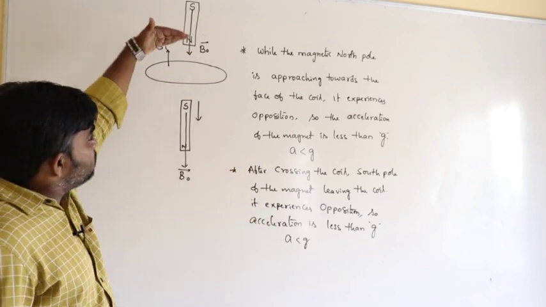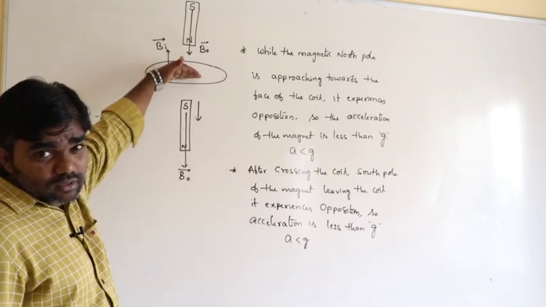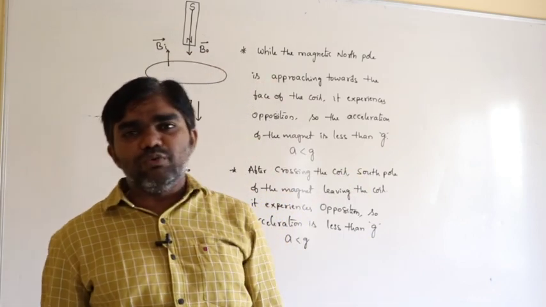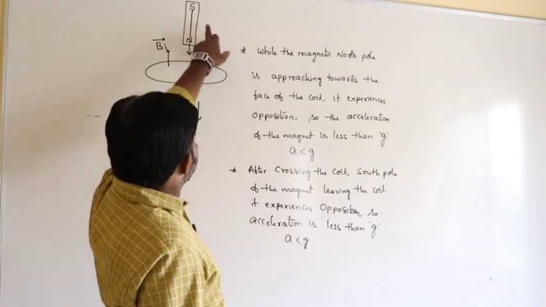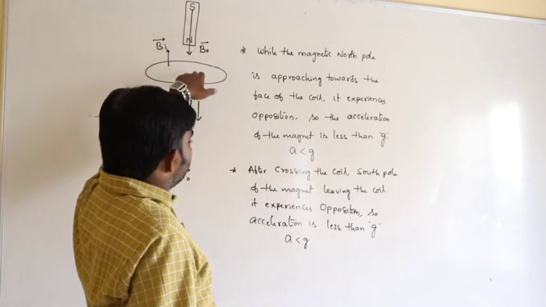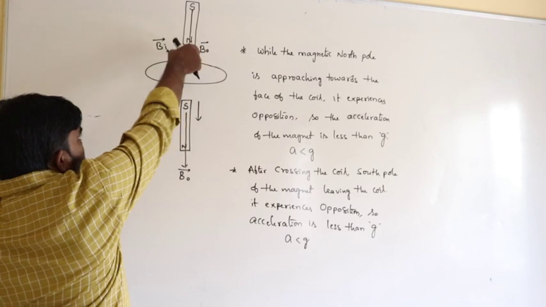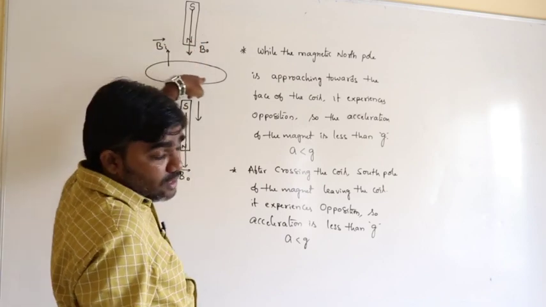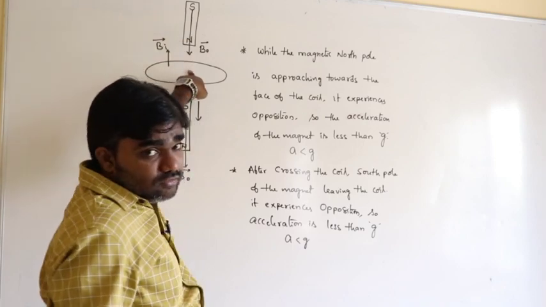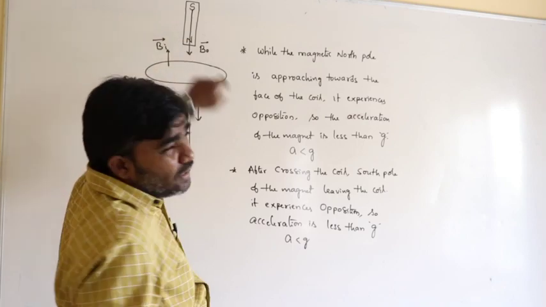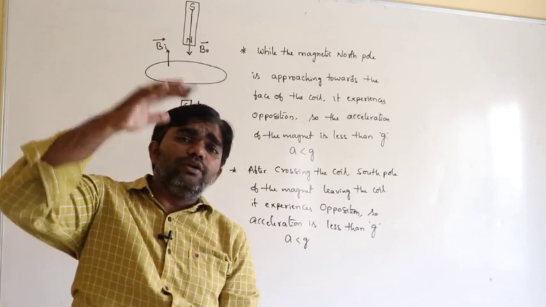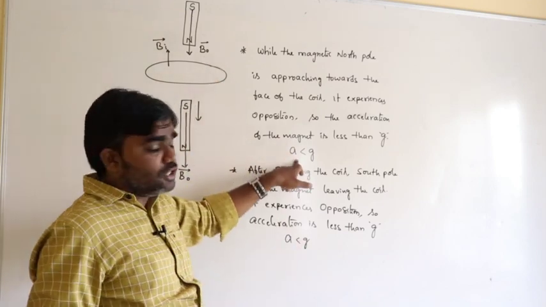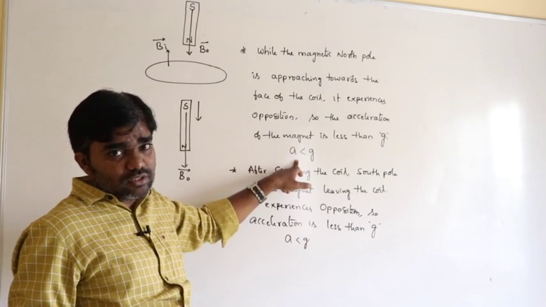While the magnet is moving towards the closed coil, it is under gravity. Here remember, that's very important: the magnet is moving under gravity. In this situation, first the magnet moves towards the face of the coil, so the north pole is pointing towards the face of the coil. So the face of the coil appears as a north pole, giving repulsion. Due to that repulsive force, definitely the acceleration of the magnet must be less than g.